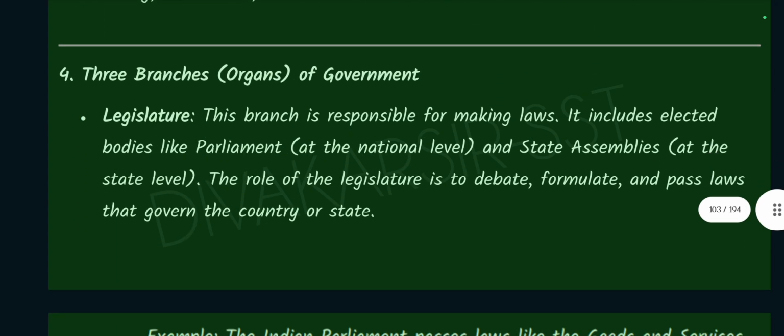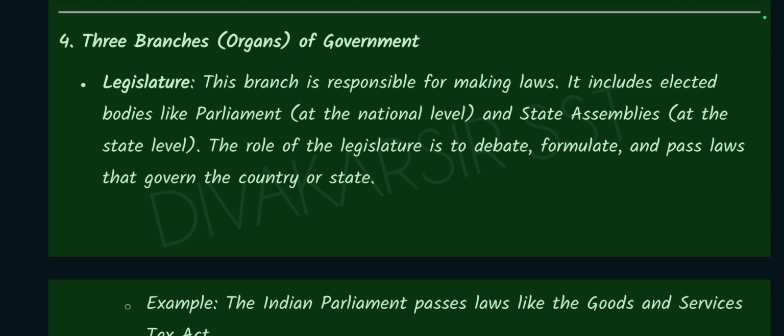Number 4. Three branches or organs of government. Legislature. This branch is responsible for making laws. It includes elected bodies like parliament at the national level and state assemblies at the state level.